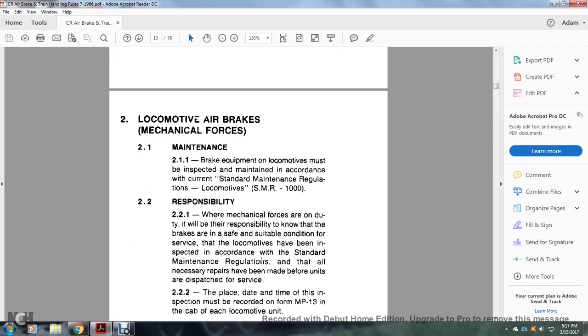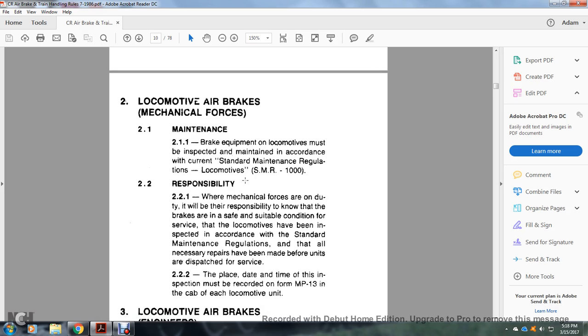2. Locomotive air brakes, mechanical forces. Maintenance 2.11: Brake equipment of locomotives must be inspected and maintained in accordance with the current standard maintenance regulations, SMR 1000. Responsibilities 2.21: It is the mechanical forces' duty and responsibility to know that the brakes are in safe and suitable condition for service, that the locomotives have been inspected in accordance with the standard maintenance regulations, and that all necessary repairs have been made before the units are dispatched for service.